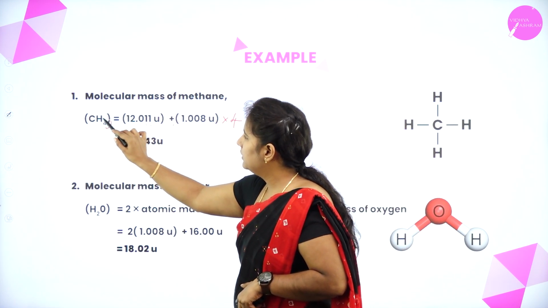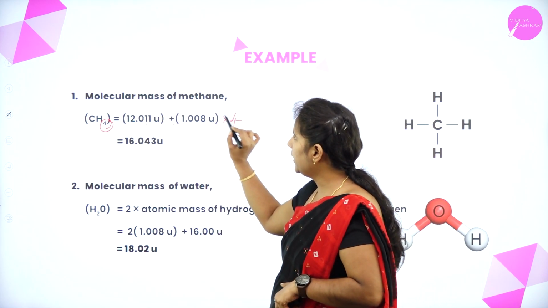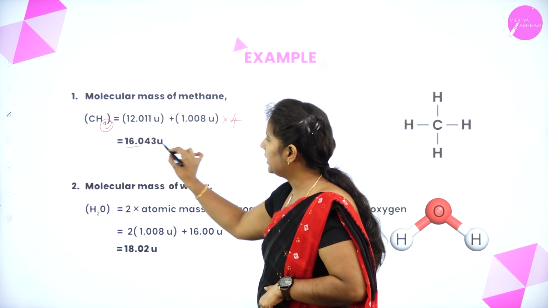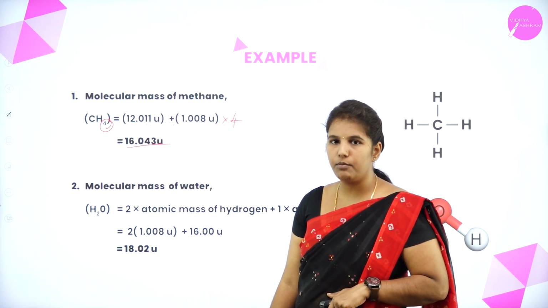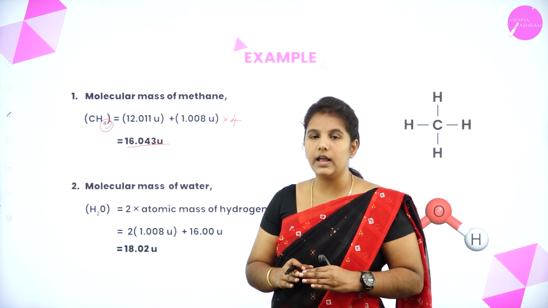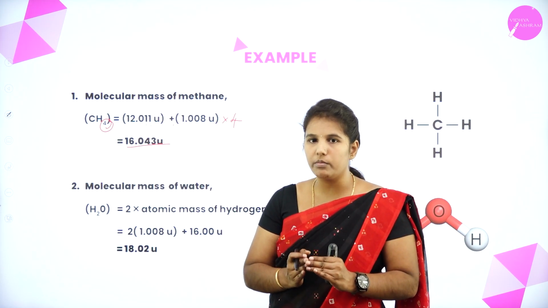Because there are 4 hydrogen atoms, right? So 4 into the atomic mass of hydrogen. So it will become 16.043, and this is the way you need to calculate the molecular masses, simply by adding the atomic masses of each element.